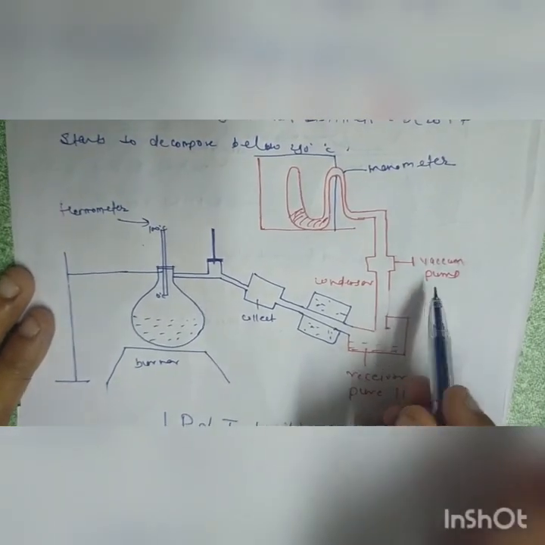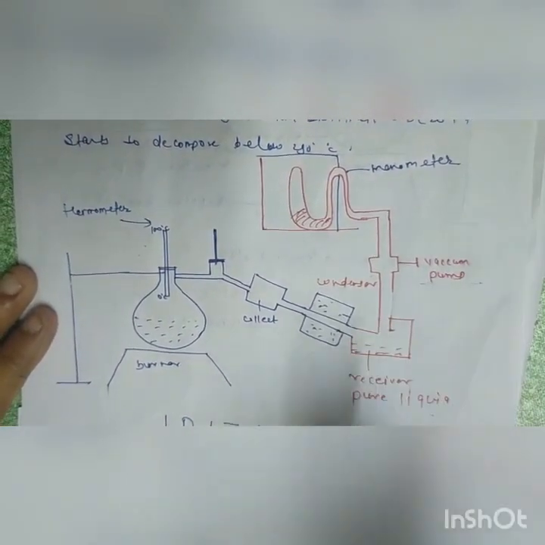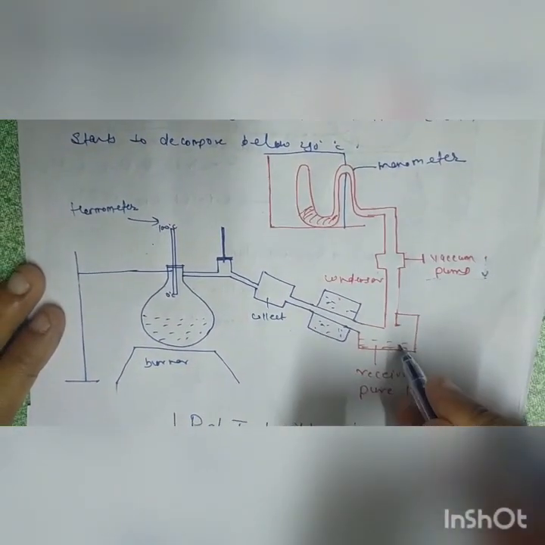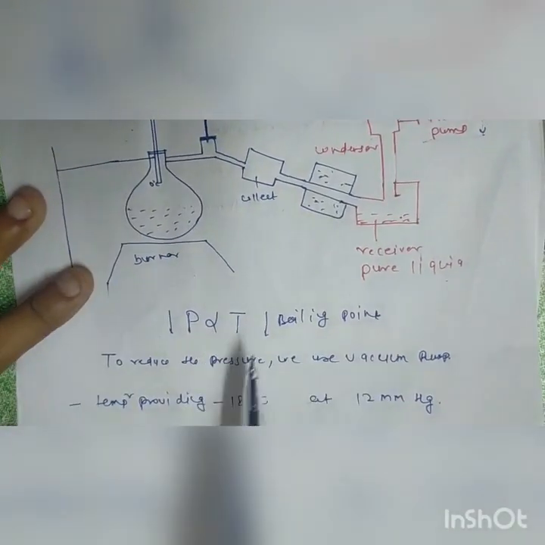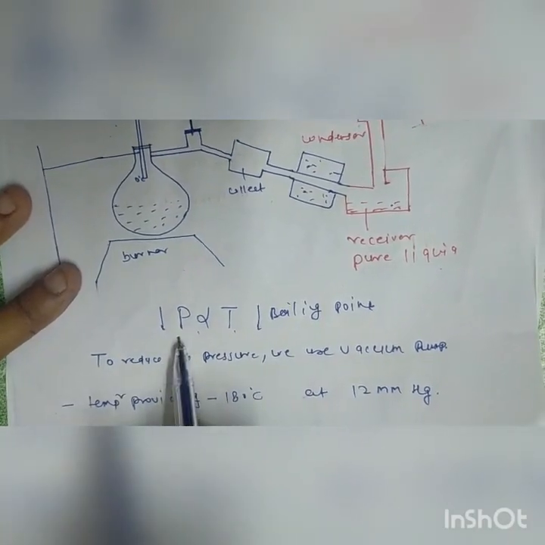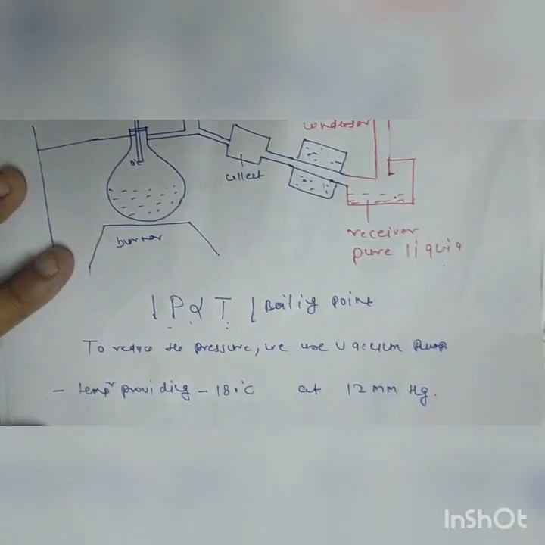And here is the difference: we apply a vacuum pump. The vacuum pump reduces the pressure of that liquid. The pressure is proportional to the temperature, so if we decrease the pressure, the boiling point of the particular component will decrease.